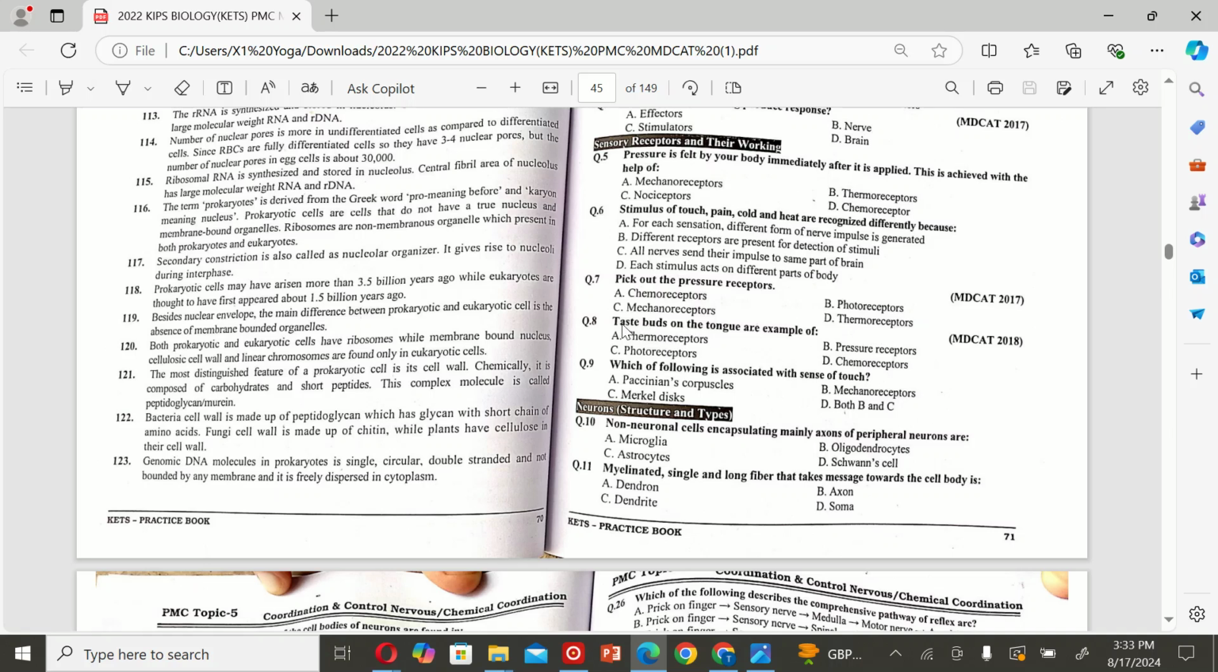Mechanoreceptors. The next MCQ is: taste buds on the tongue are examples of A. Thermoreceptors, B. Pressure receptors, C. Photoreceptors, and D. Chemoreceptors. So the correct option is D.